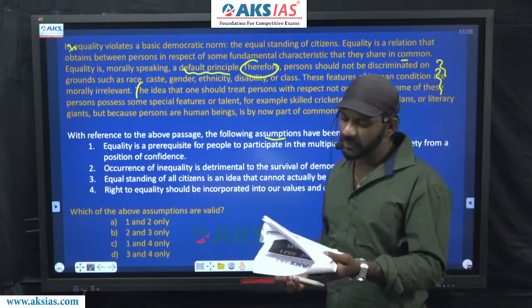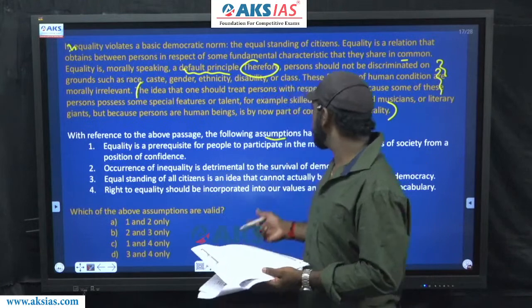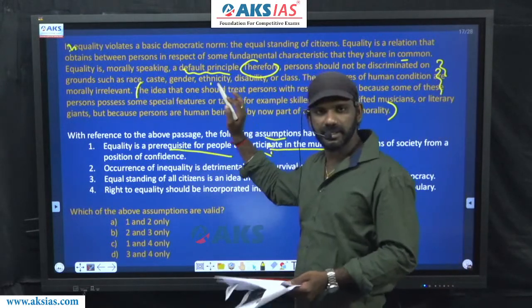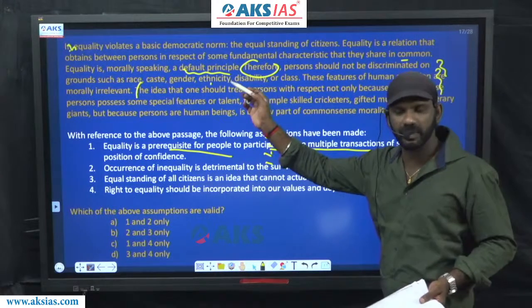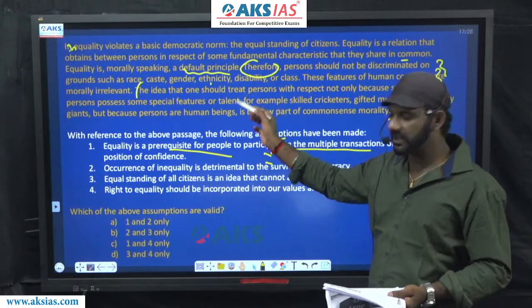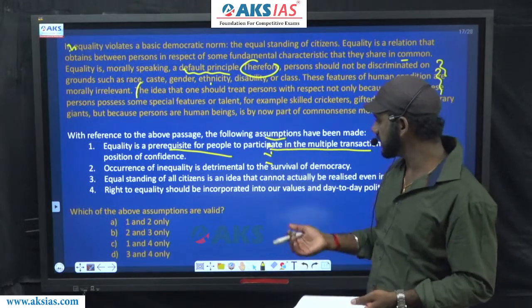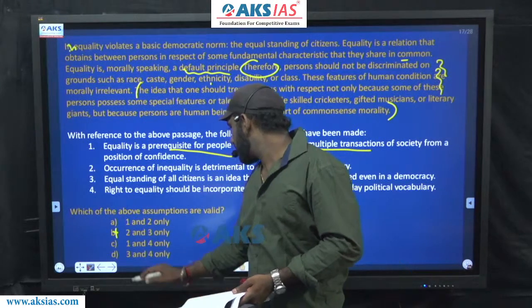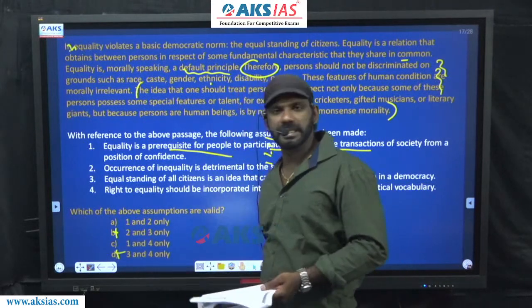It's a prerequisite for people to participate in multiple transactions. This detail is not given in the last but one sentence, or the last sentence. This is what we can assume from the details given here. One must be considered. Based on that, options B and D are eliminated.